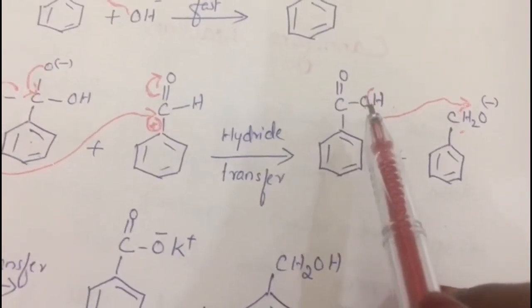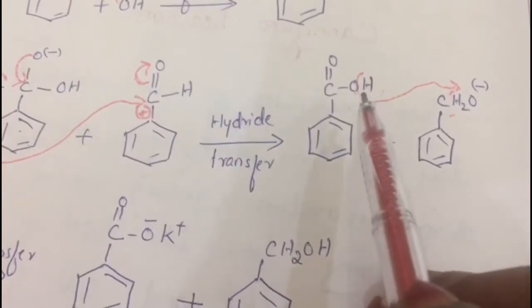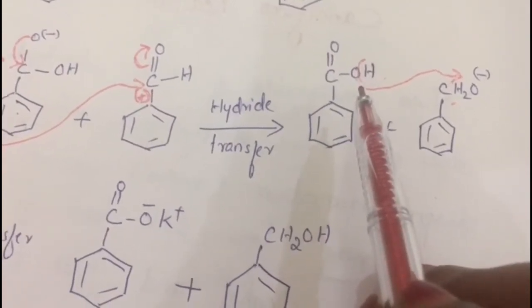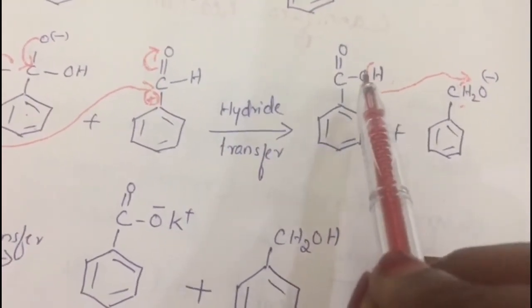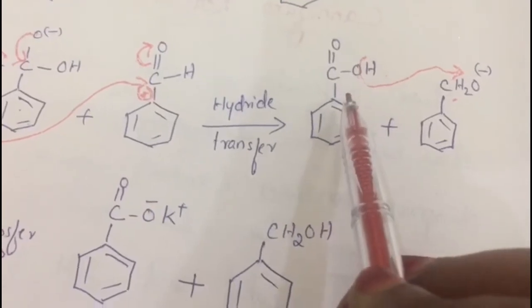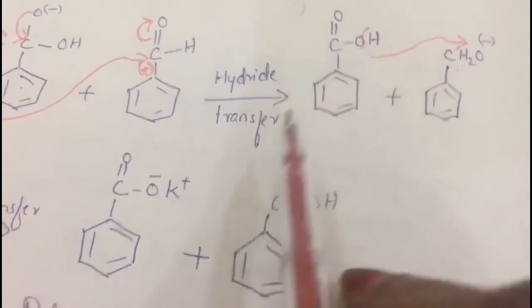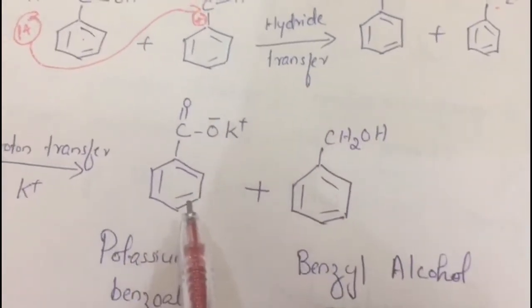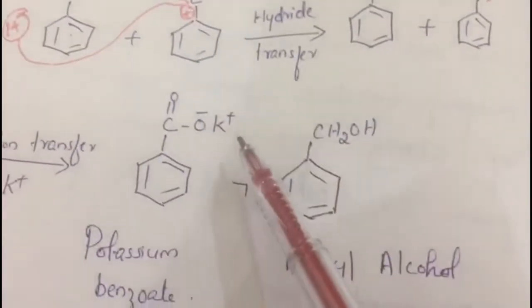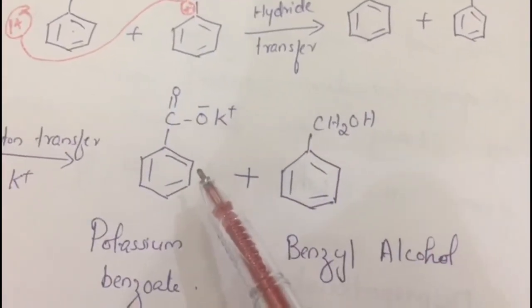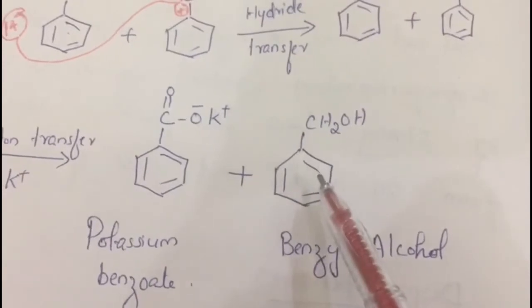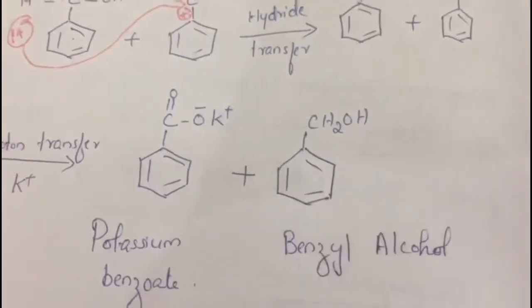What will happen to this C6H5COO-? In the starting compound, we used the base potassium hydroxide, so there is one K+. That K+ will attach to this O- and form potassium benzoate, that is, C6H5COO-K+. So this is the salt of the acid, and this is the alcohol formed in this reaction.